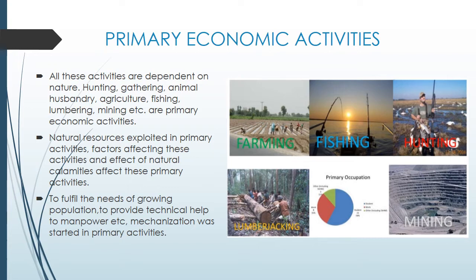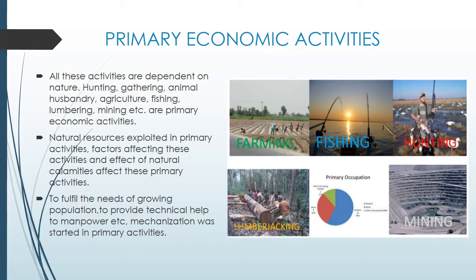Natural resources are exploited in primary activities. Factors affecting these activities and the effect of natural calamities also affect them. All the natural resources are used in the primary activities. To fulfill the need of the growing population and to provide technical help to manpower, mechanization was started in primary activities.